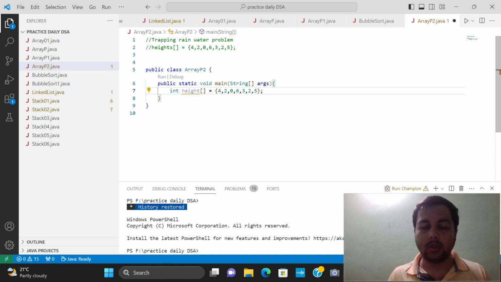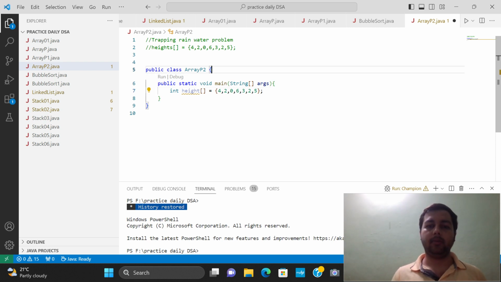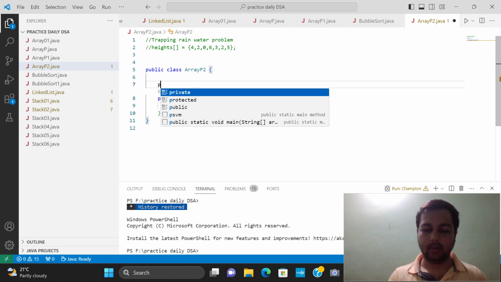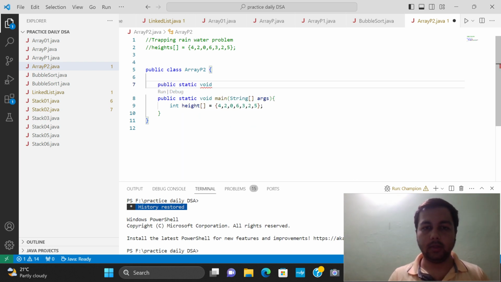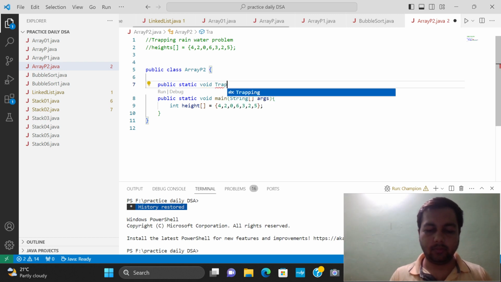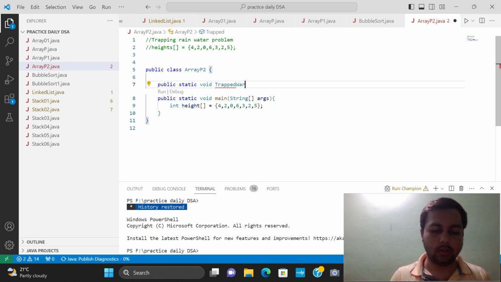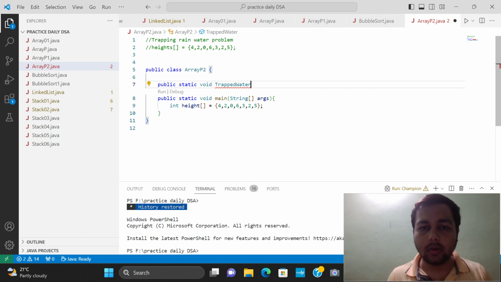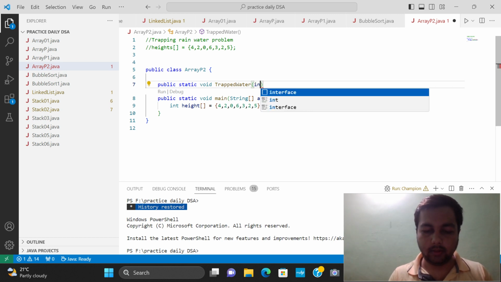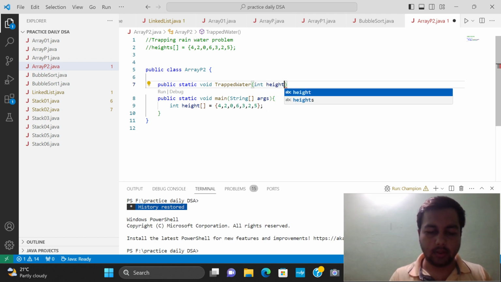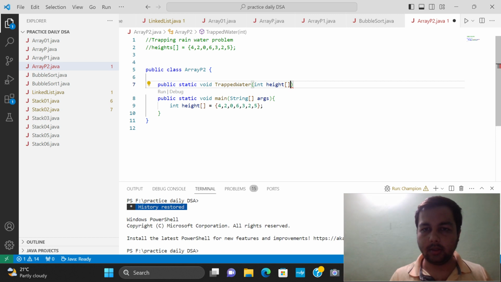So to solve this question we have to make one method, that is public static void trapped water. In that method we have to pass one int array, int of height array.